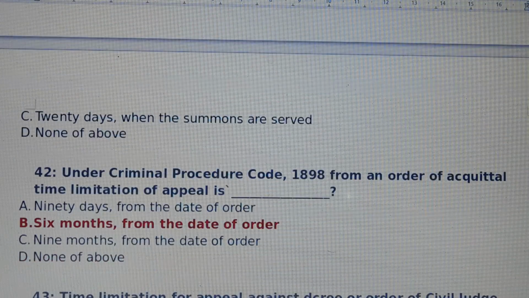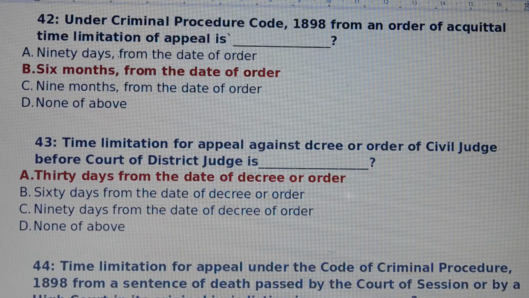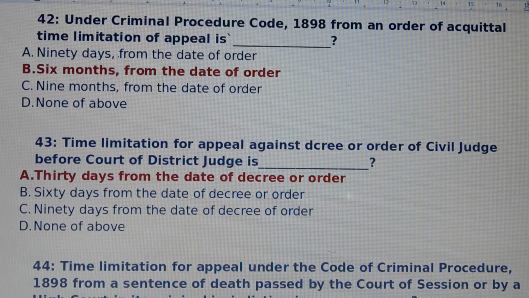Question number 42. Under Criminal Procedure Code, means CRPC, from an order of acquittal, time limitation of appeal is. Answer is option number B, 6 months from the date of order. Time limitation of appeal is 6 months from the date of order. Question number 43. Time limitation for appeal against decree or order of civil judge before court of district judges. Answer is option number A, 30 days from the date of decree or order.